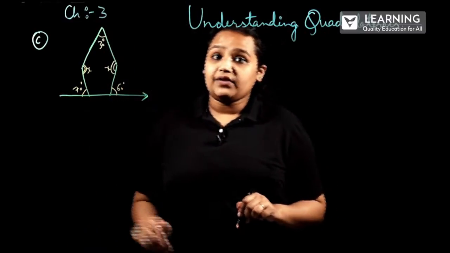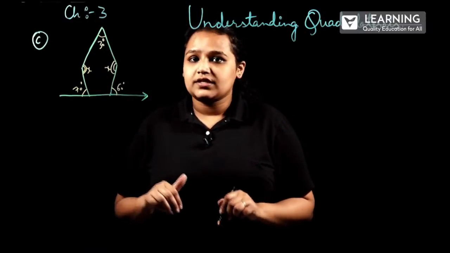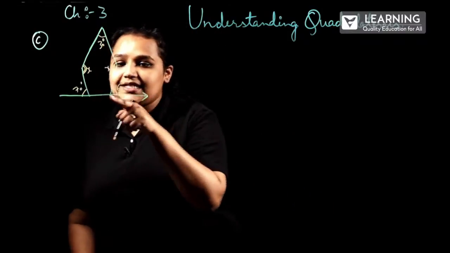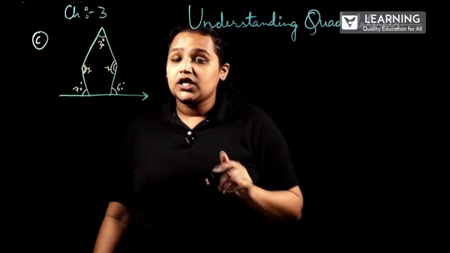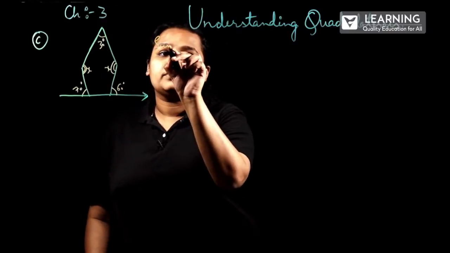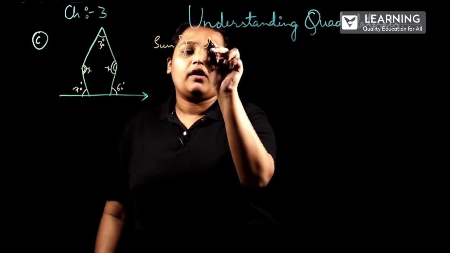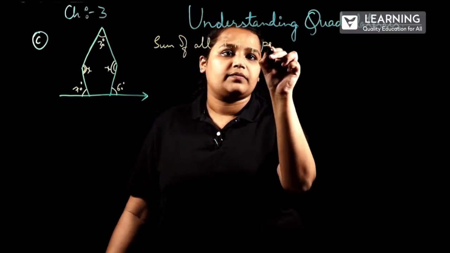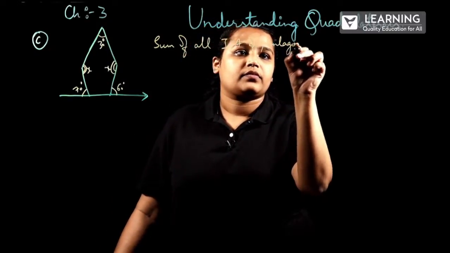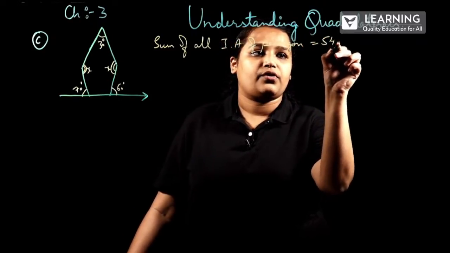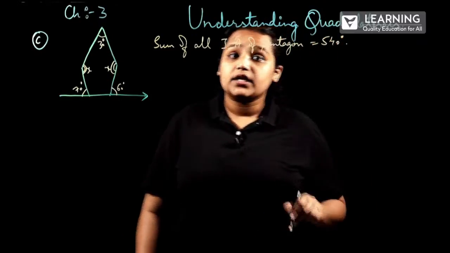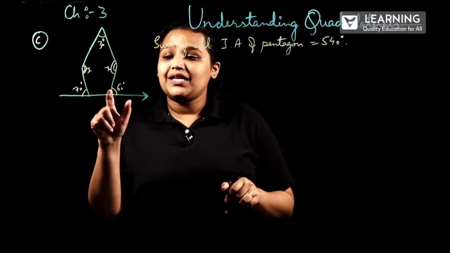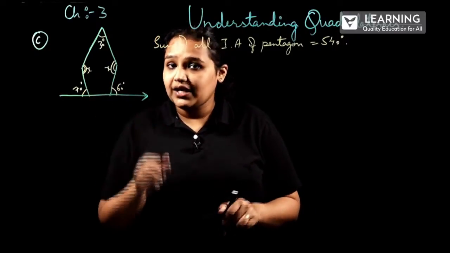What we have to find? We have to find the value of x. How to find that? First, how many sides are there? 5 sides. So, the sum of all interior angles of a pentagon will be equal to 540 degree. Correct? Now what happens? First, we have to find out the remaining two angles which they have not given.